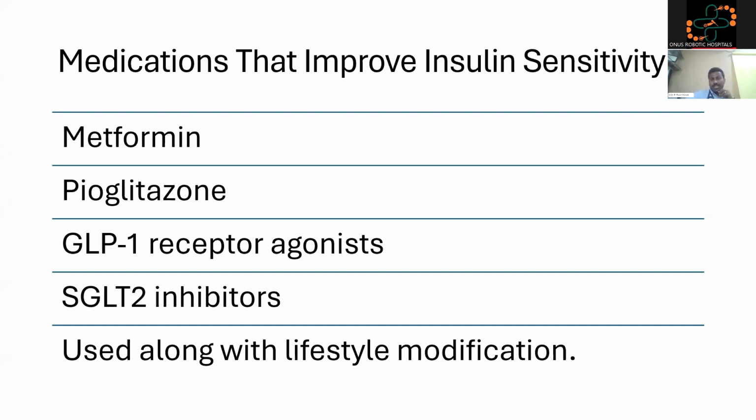Medications that improve insulin sensitivity. Always remember, medications are the last thing that can help us to improve insulin sensitivity. Insulin sensitivity should be improved only by diet and lifestyle changes and stress and sleep management. But there are some medications like metformin, pioglitazone, GLP-1 receptor agonists, SGLT2 inhibitors which I can use to improve insulin sensitivity. Metformin is the first line drug to improve insulin sensitivity. That's why this is also the first line drug in treating PCOS.